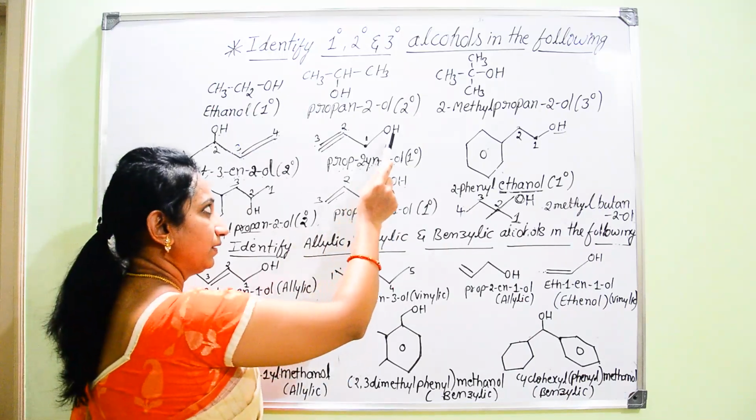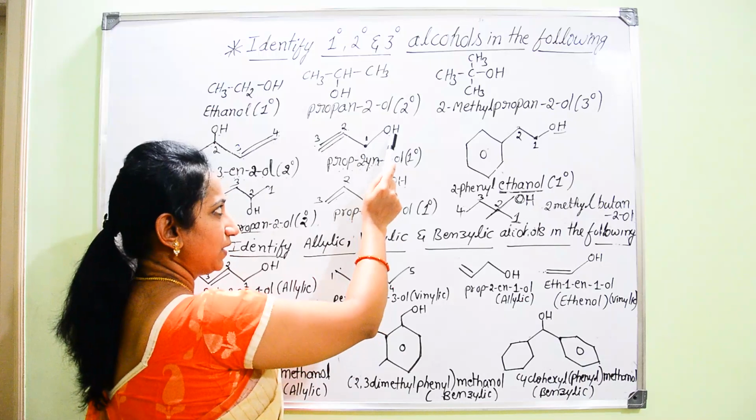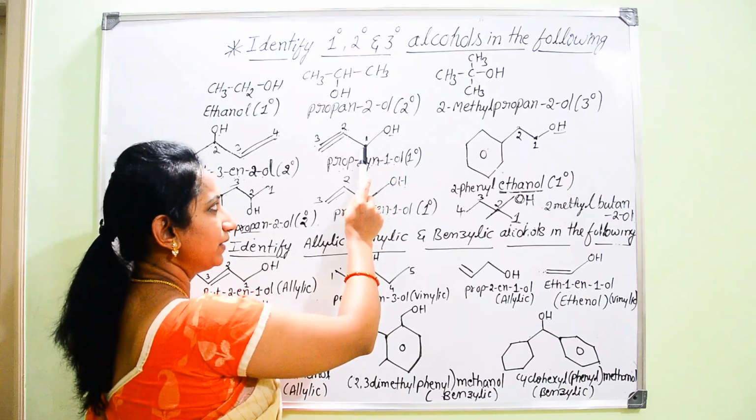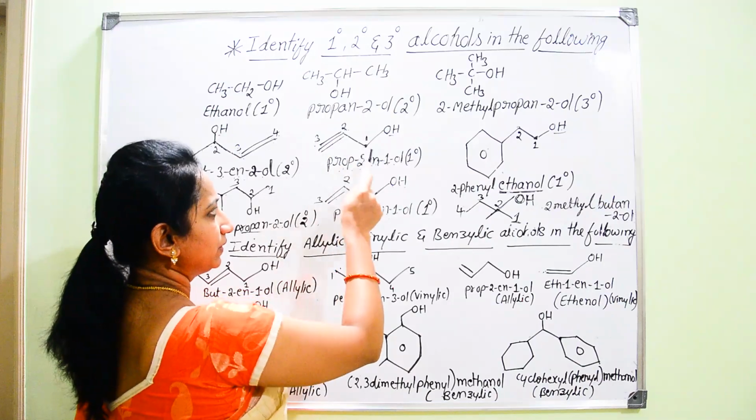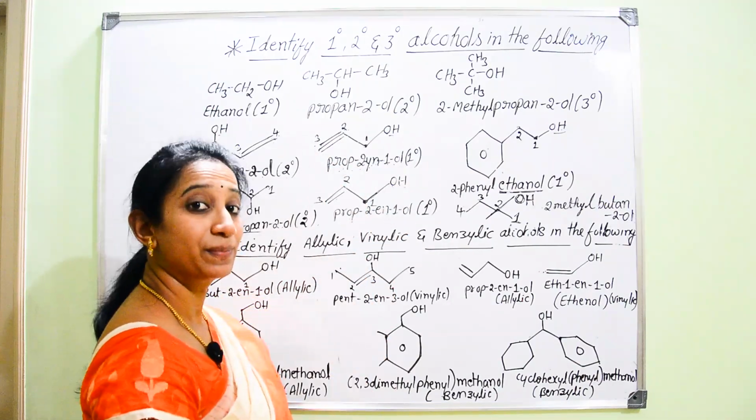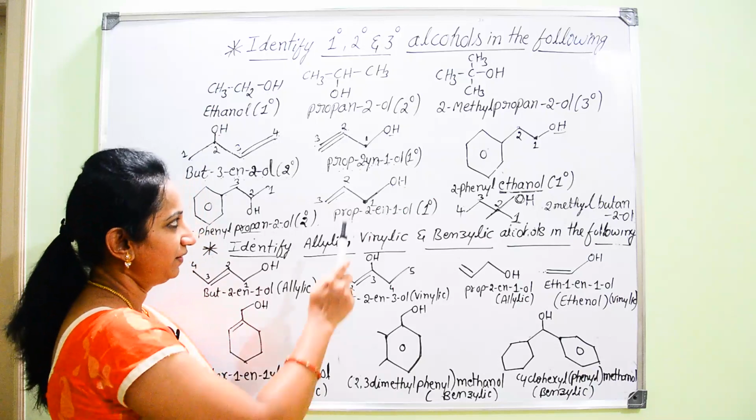Then if you look into this structure, the OH is attached to that carbon which is carrying only one alkyl group here. Hence it belongs to primary alcohol.